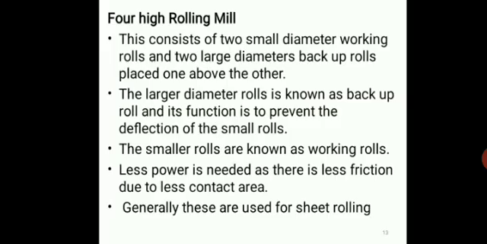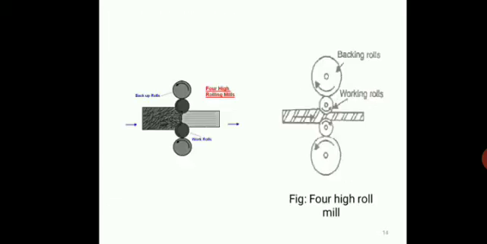And the next one is the 4-high rolling mill. A 4-high rolling mill consists of 2 small diameter working rolls and 2 large diameter backup rolls. These backup rolls are placed one above the other. The large diameter roll is known as the backup roll, and its function is to prevent the deflection of the small rolls. The smaller rolls are known as working rolls. And here less power is required as there is less friction due to the smaller contact area.